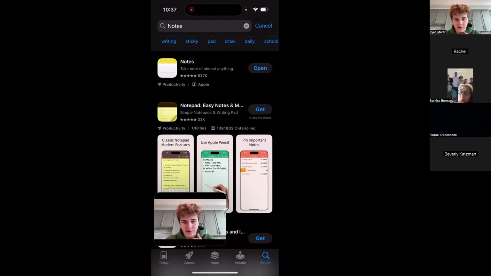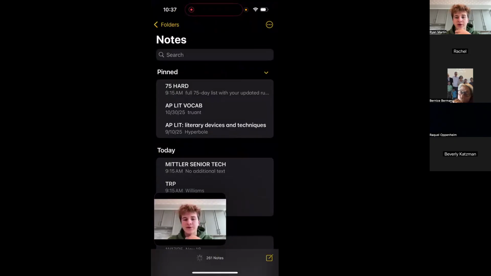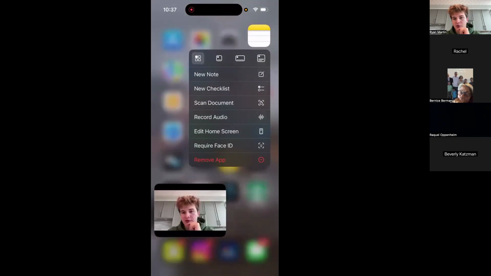If you see here, it's the first option. It says Notes and it says take note of almost anything. So I'm going to press open. This will be the screen when you first open it. This is what the app looks like. So you want to locate this app. It's yellow, looks like a piece of notepad, obviously.